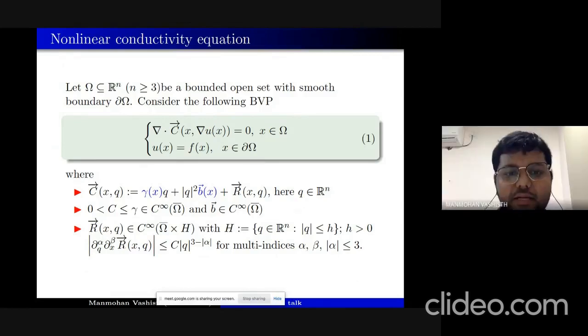In our method, we need the full reconstruction of gamma. So this approach may not work for the matrix conductivity case. But what can be generalized is, instead of this C vector, if we take this as a Laplace-Beltrami operator here.